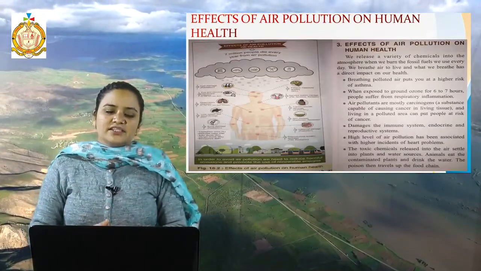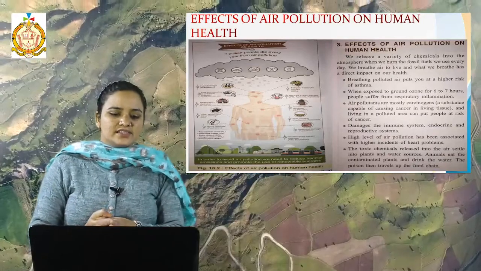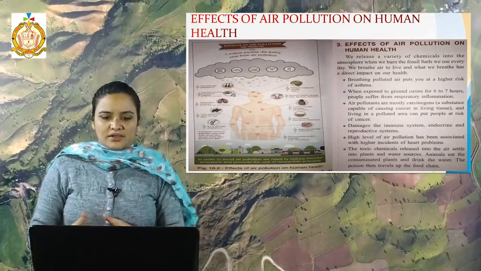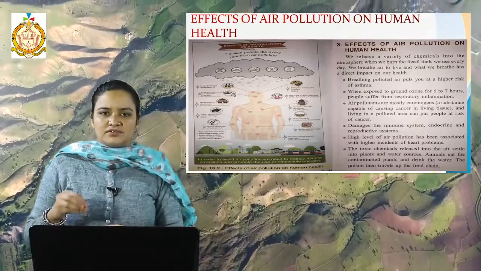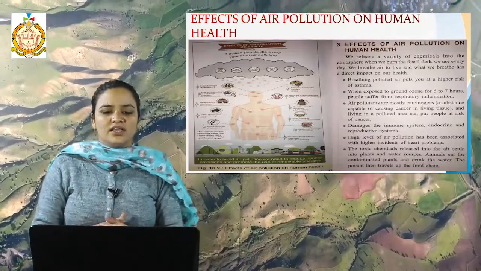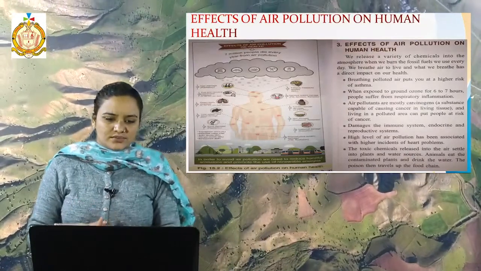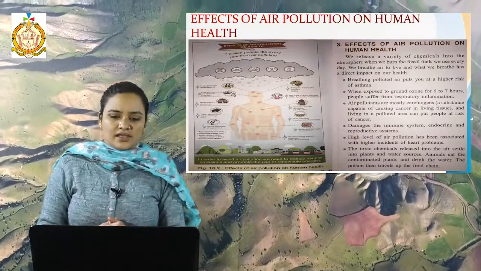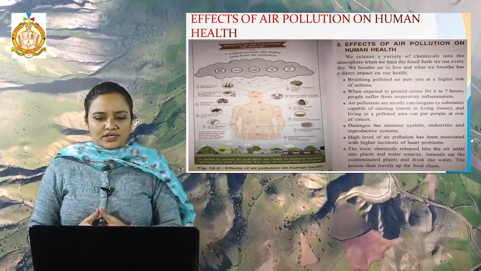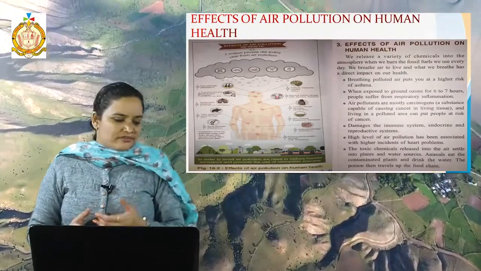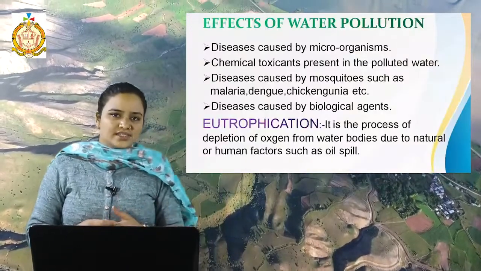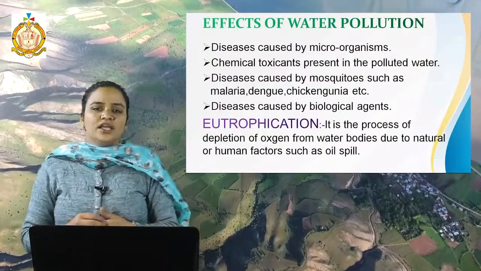Then the next are the effects of water pollution. What are the basic effects? The first one is diseases caused by microorganisms. Microorganisms are present in water due to contamination, and we get diseases due to these microorganisms. The second point is chemical toxicants present in the polluted water. Chemical toxicants like eutrophication. One example related to eutrophication is given in your book. You can see over there.